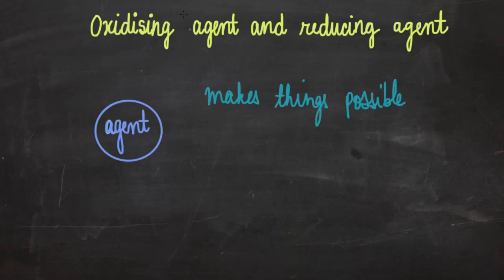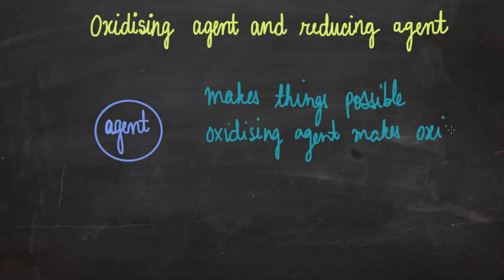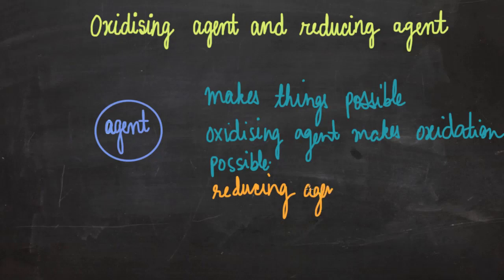So, what will an oxidizing agent be? An oxidizing agent will be something that makes oxidation happen. Oxidizing agent makes oxidation possible. And similarly, a reducing agent will be one that makes reduction possible. Reducing agent makes reduction possible.